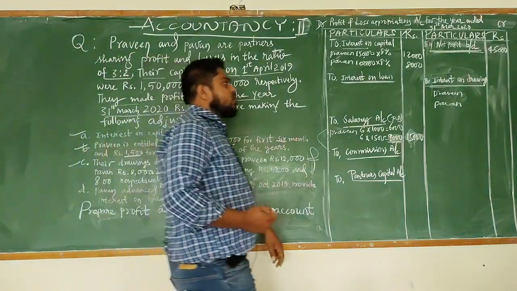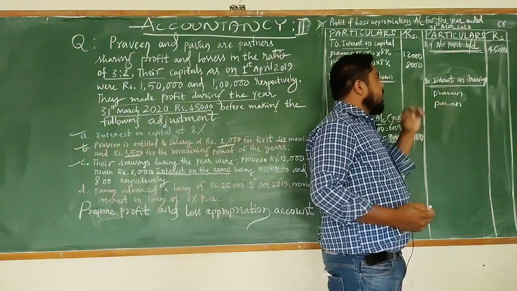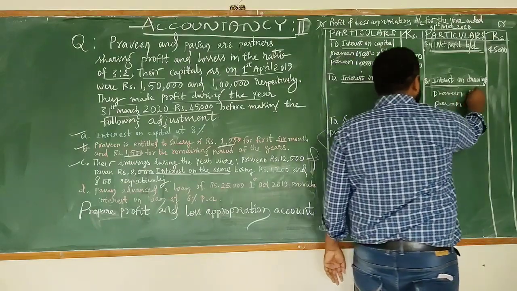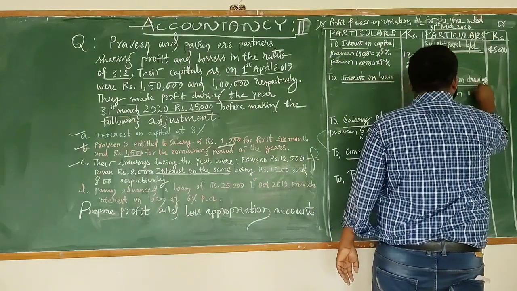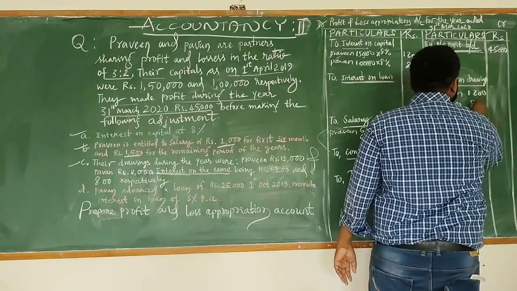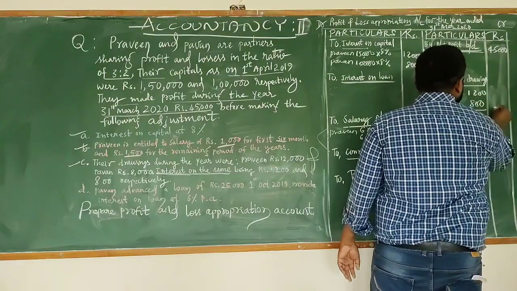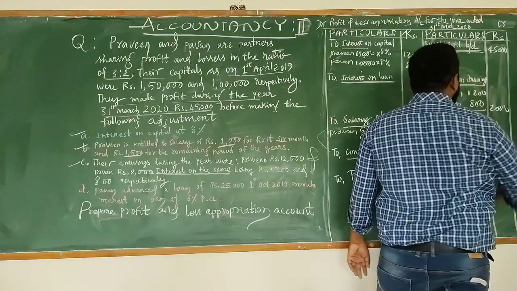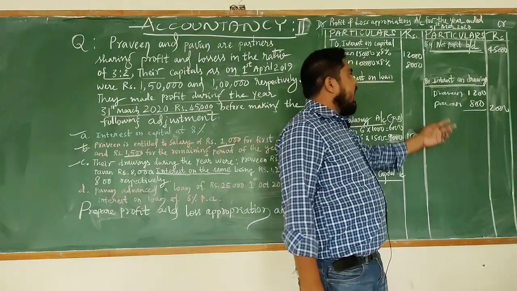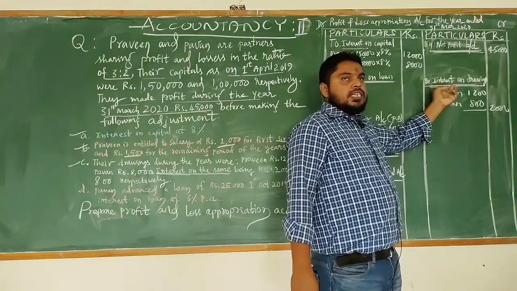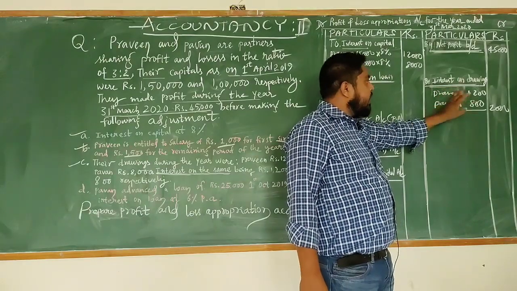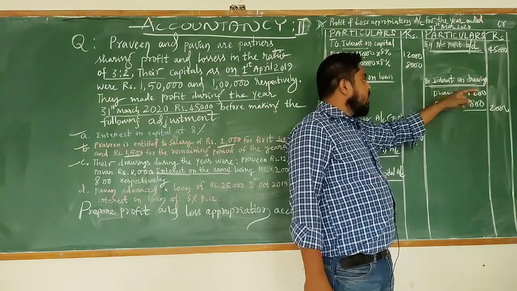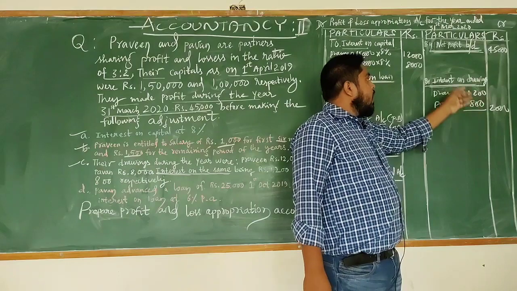See, interest on drawings. Interest on drawings: Praveen 1,200 and Pawan 800. So total 2,000. So no need to calculate the interest on drawings here. Why? Because it is already there in the question. Directly he has given 1,200, 800.